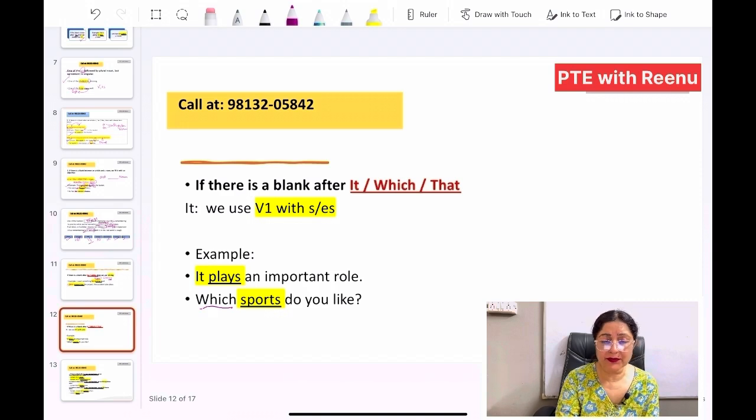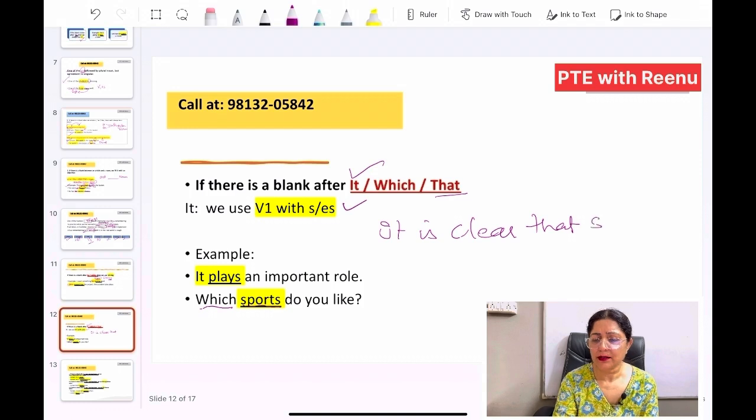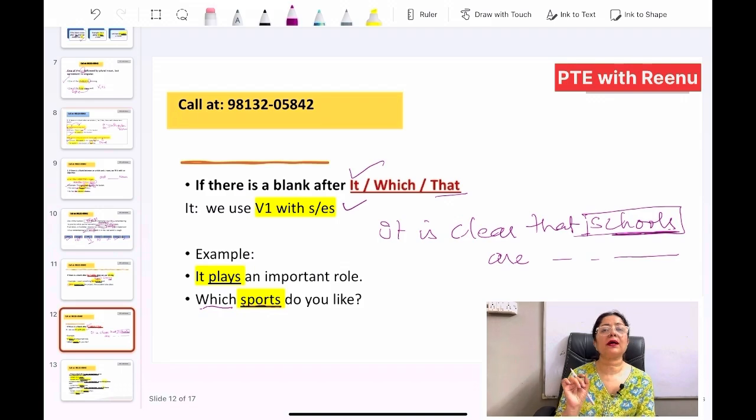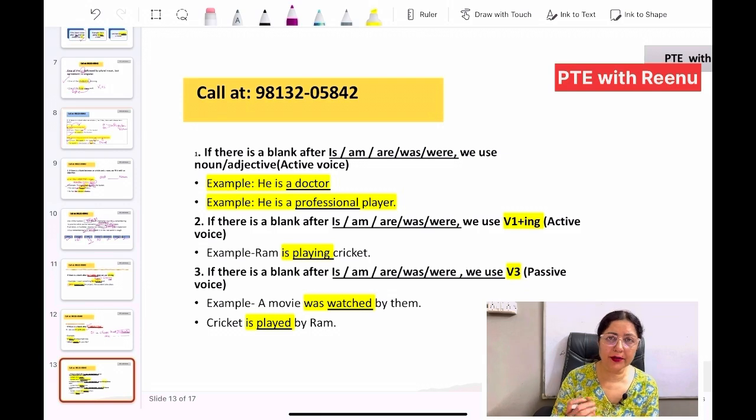Similarly, when you use which is over here, we can say it is an adjective, and after adjective we will be using any noun which will be with s. Which sports do you like? So you need to remember, whenever it comes, which comes, that comes. For example, it is clear that schools are this thing. So most often after that also you will be finding something with s or es. Okay. Now next important rule.